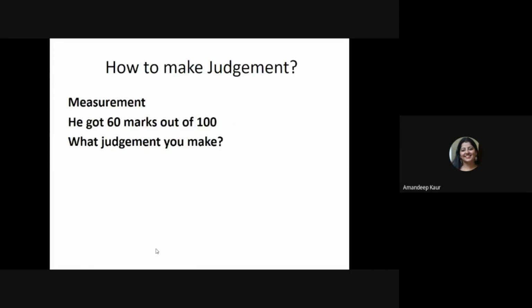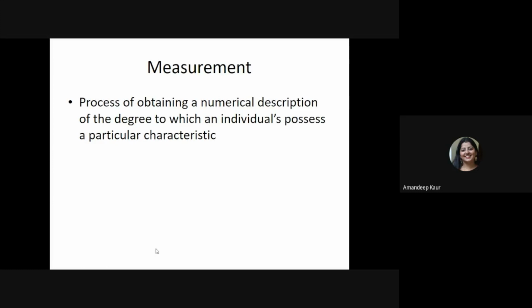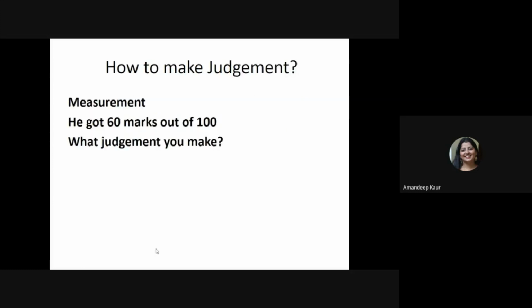So when we said that we are able to make judgments by the use of evaluation, basically we judge our student on the basis of certain measurement. When in a classroom you say he got 60 marks out of 100, what judgment do you make? Based on the marks only, we can say that the student may be in an excellent category, maybe in an average category, or maybe that particular student needs improvement. On what basis are we making the judgment? The total score obtained by the student.